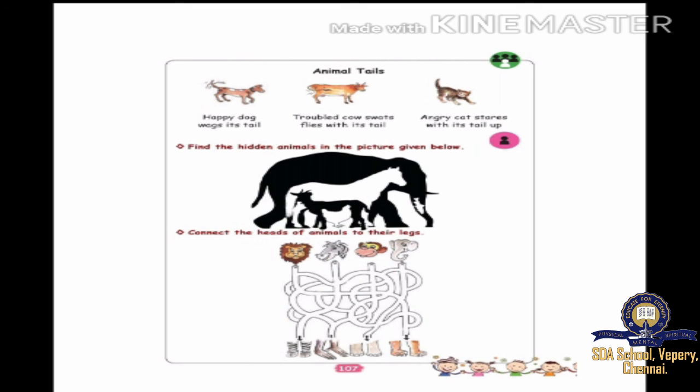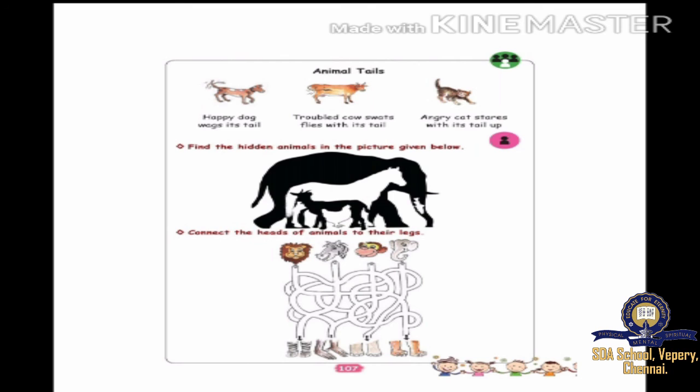Okay, now come to the next one. Find the hidden animals in the picture given below. What are the animals hidden in the picture? Elephant is there, horse is there, goat is there, hen is there, and fish is there in the elephant's trunk.